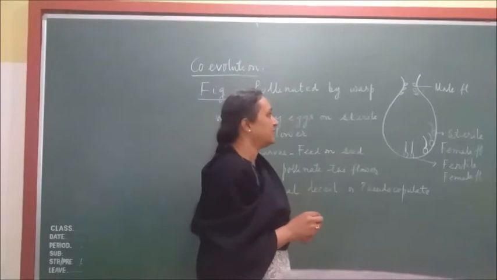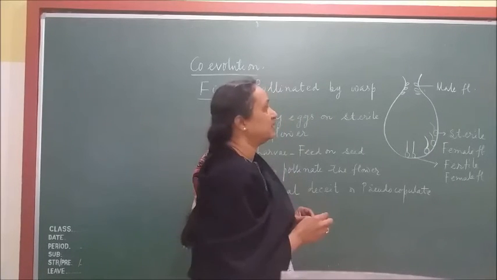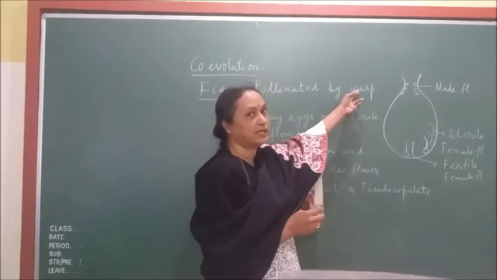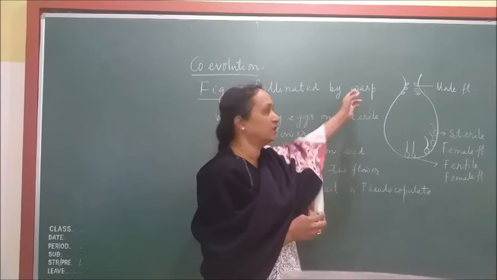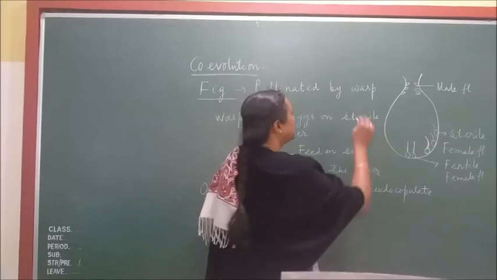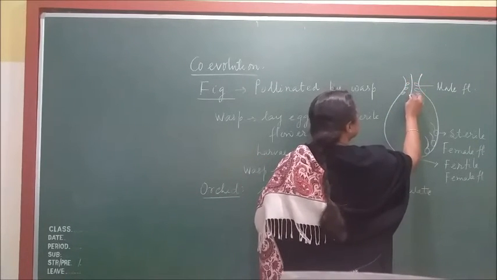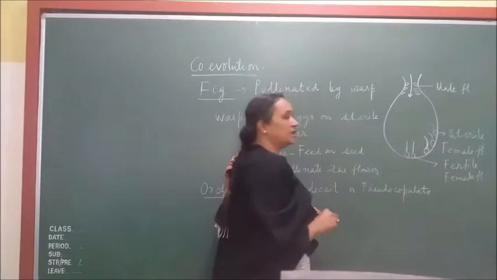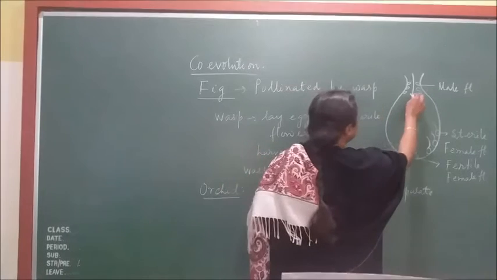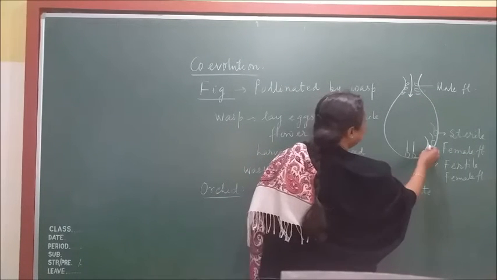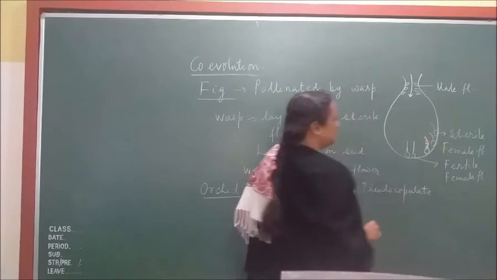So what kind of relationship exists between the wasp and the fig flower? The wasp is one kind of moth. It is an insect which helps in the process of pollination. The wasp enters inside the inflorescence from this place. As the insect enters inside, it can lay eggs on the sterile flower.